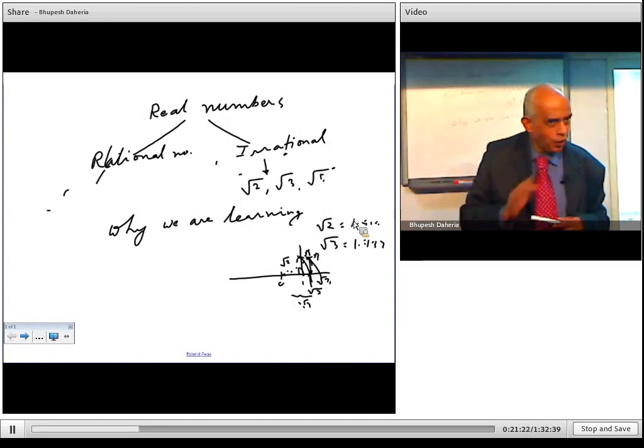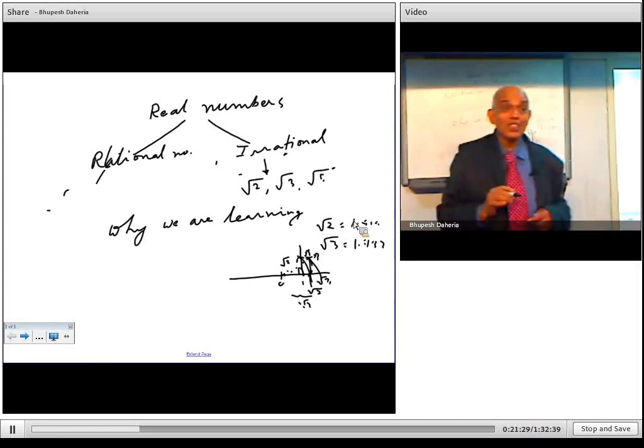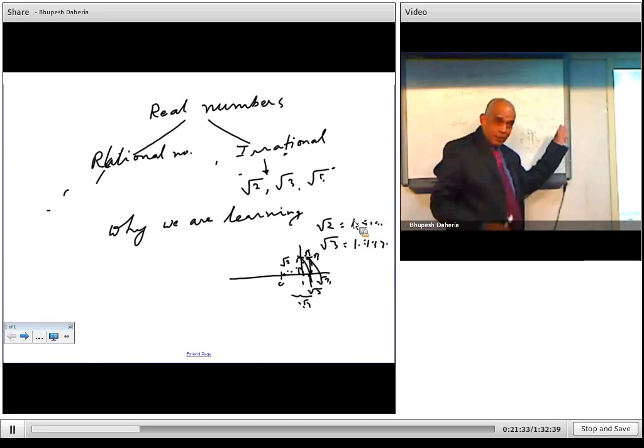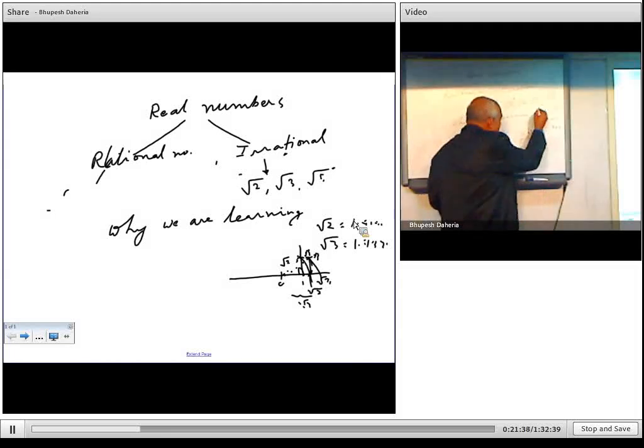No, this is approximate. That's why, it is not terminating. It is called a non-terminating decimal. They are all called non-terminating decimals. So that is why they are approximate values. Even your pi. Pi is how much? Generally we say it is 22 upon 7. This is an approximate value.